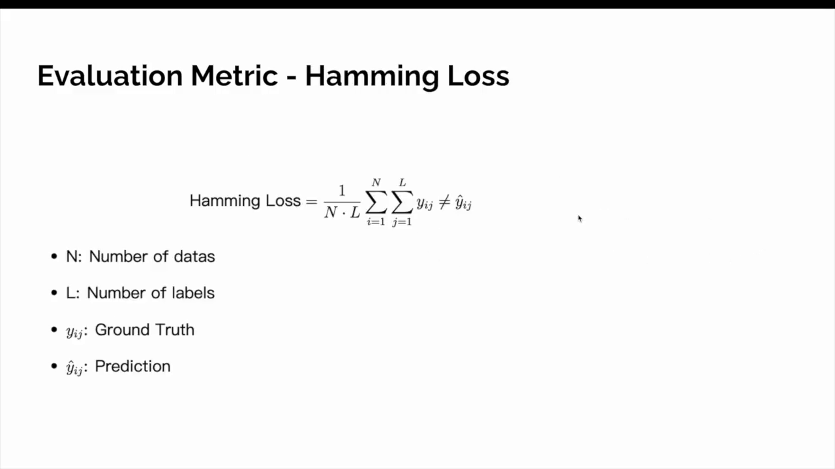Another metric that we use is the Hamming loss. Hamming loss measures the fraction of labels that are incorrectly predicted, either missed or incorrectly assigned, and is calculated in this way.